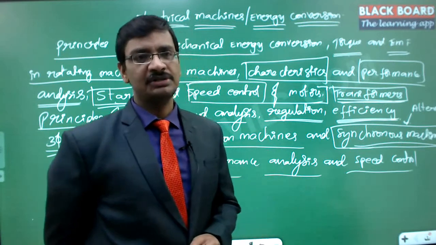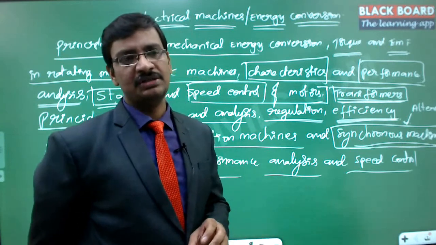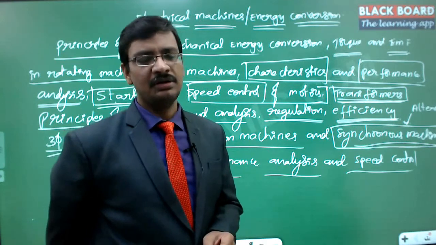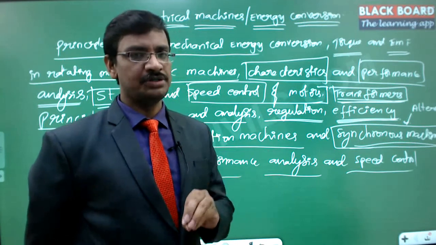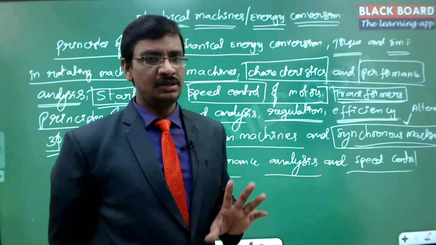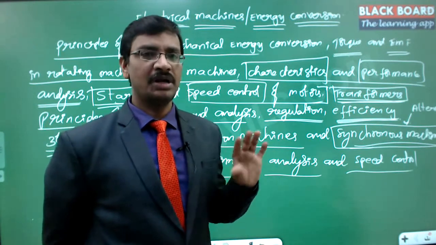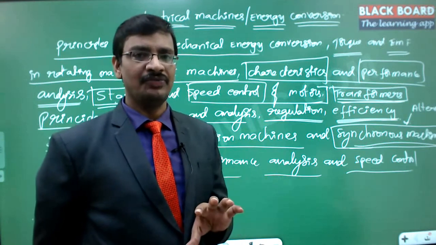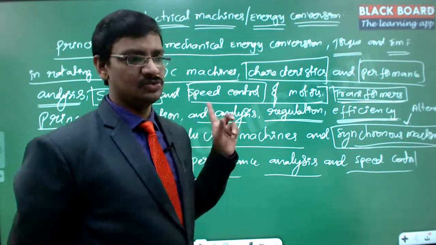Again the compound machines: if the fields are aiding each other, then that is called a cumulative compound, and then there are differential compound machines. But usually the questions on compound machines are not going to be asked. The questions are mostly on shunt machines, sometimes series machines. Shunt machines and series machines are easier than the compound machine. So only those easier sections are going to be asked.